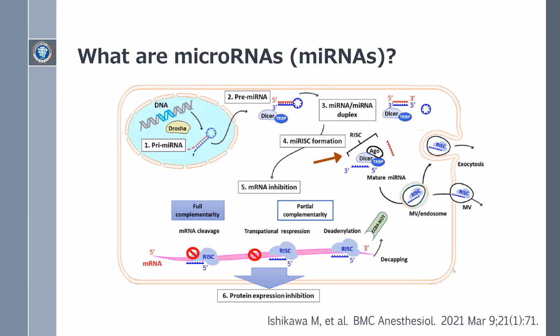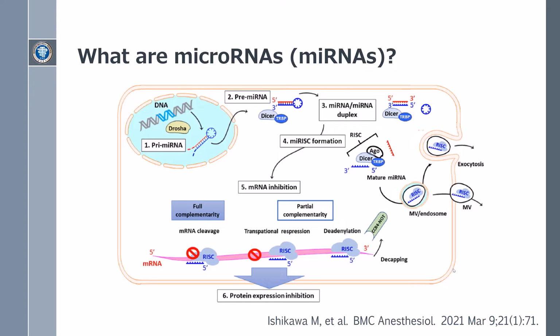MicroRNA-induced silencing complex, or RISC, is formed by argonaute or AGO binding to mature microRNA. This can move out of the cells via microvesicles or exocytosis in endosomes. MicroRNA-induced silencing complex inhibits expression of its target mRNA in three ways, depending on the sequence complementarity to the target mRNA sequence.